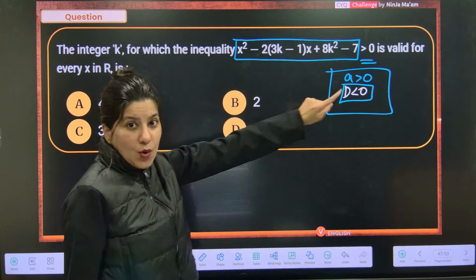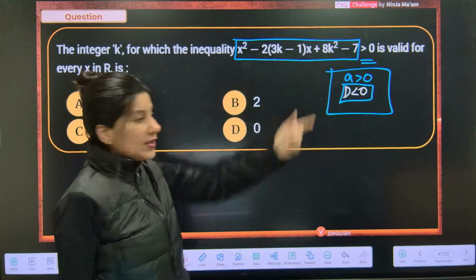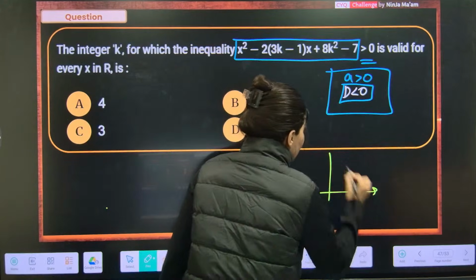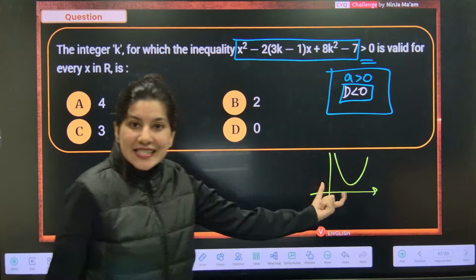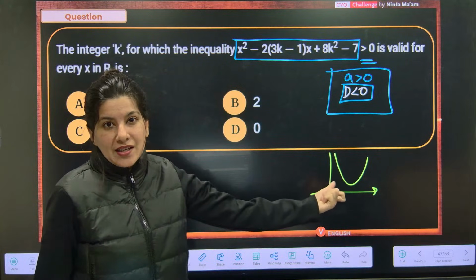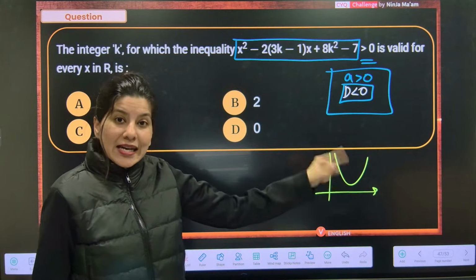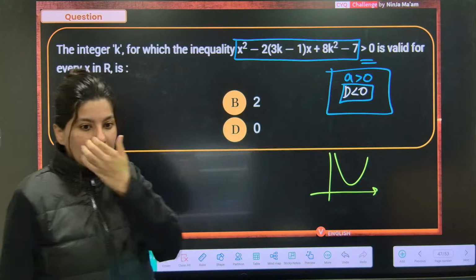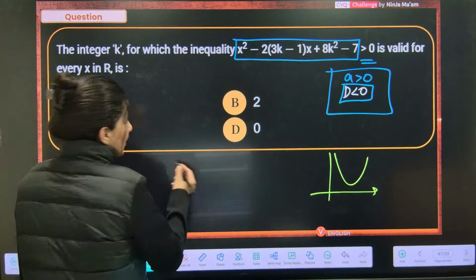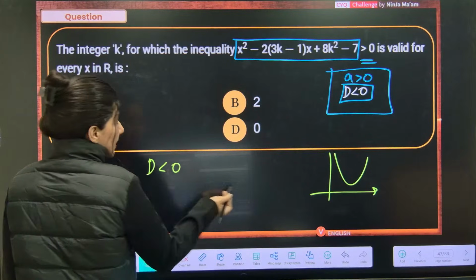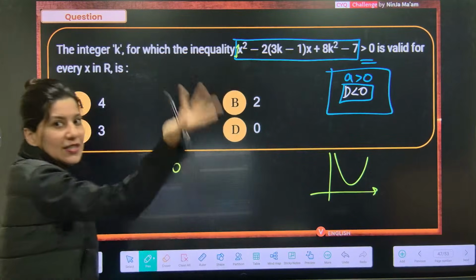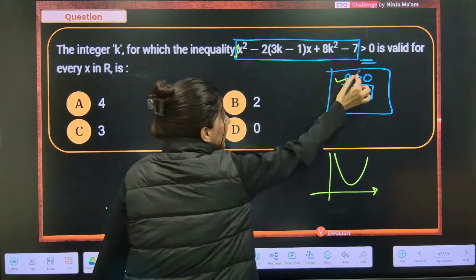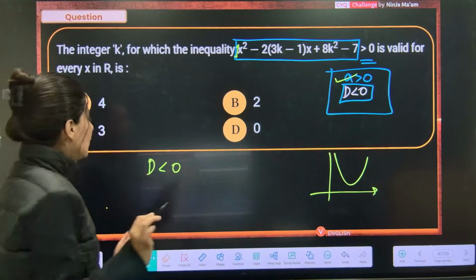So now ghost polynomial condition that a is positive. See, the quadratic equation which is always positive, that means this kind of graph should be there. Upward facing parabola and discriminant less than 0. So just apply this. So d less than 0 means, see, first leading coefficient is positive. So I think this condition is already done now. So only d less than 0 we have to apply.